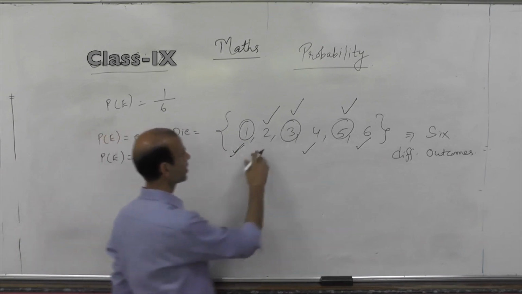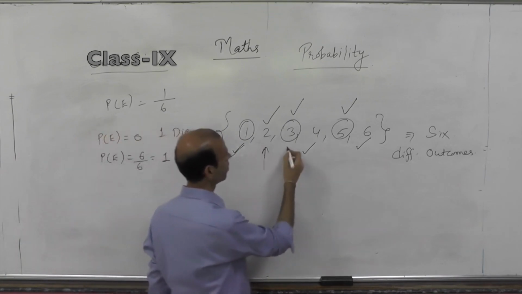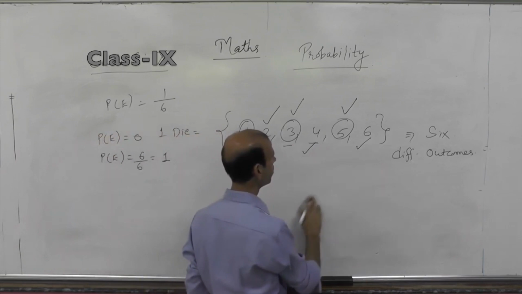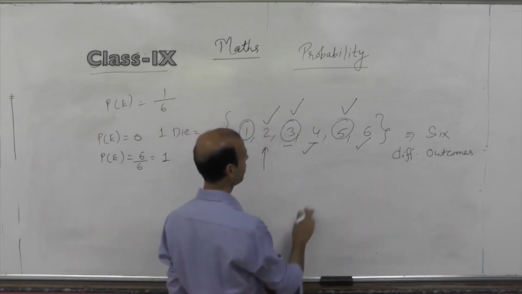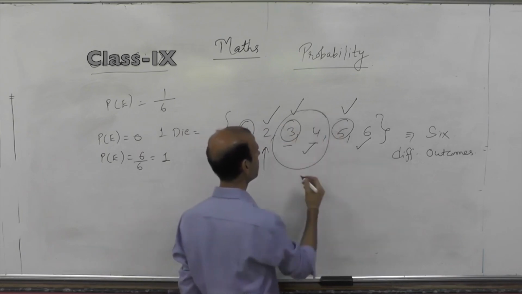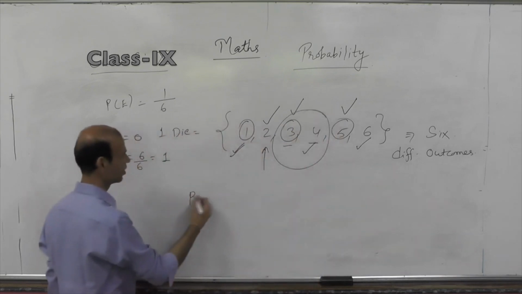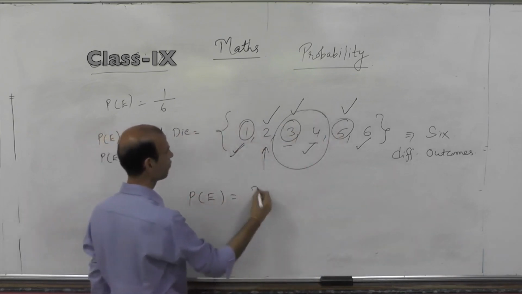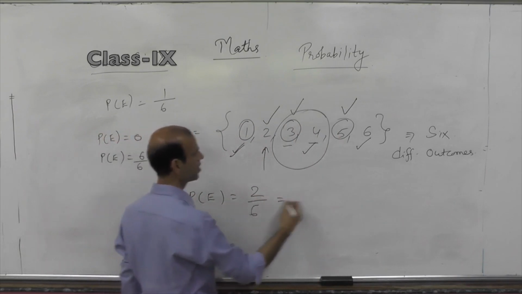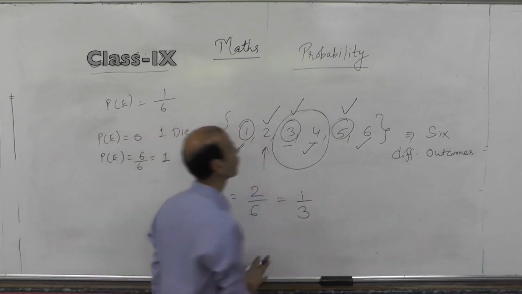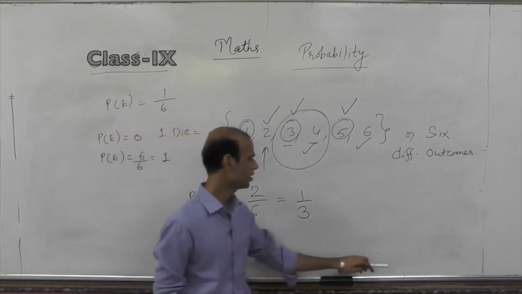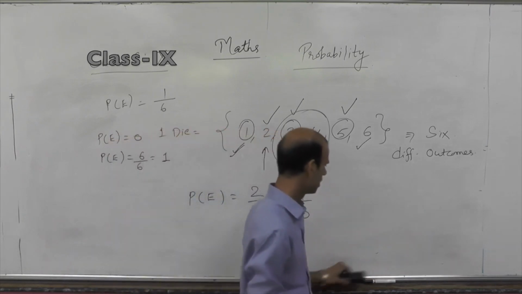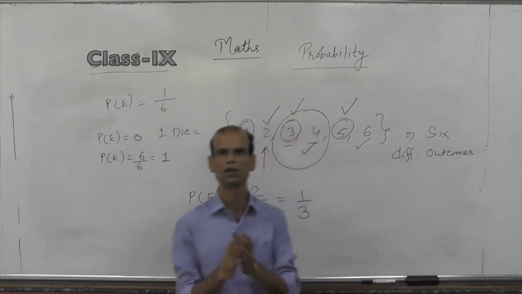The numbers greater than 2 are 3, 4, 5, 6. But the number must be less than 5. So 3 and 4 will be two favorable outcomes. So our answer will be 2 by 6, which is 1 by 3. So these are the possible questions based on one dice.